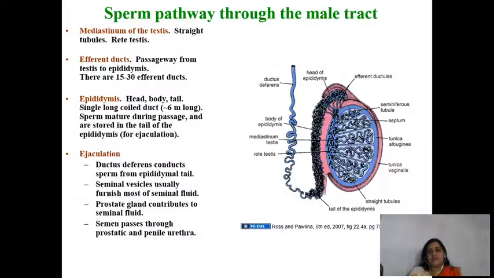From the seminiferous tubules, after its formation, spermatozoa go to the vasa efferentia, then the thick tube, that is the epididymis, where its functional and physiological maturation occurs, and temporary storage also occurs. Then from the epididymis it goes to the vas deferens, then the ejaculatory duct, and via the urethra it goes out. So that is the tract of sperm through the male reproductive system.